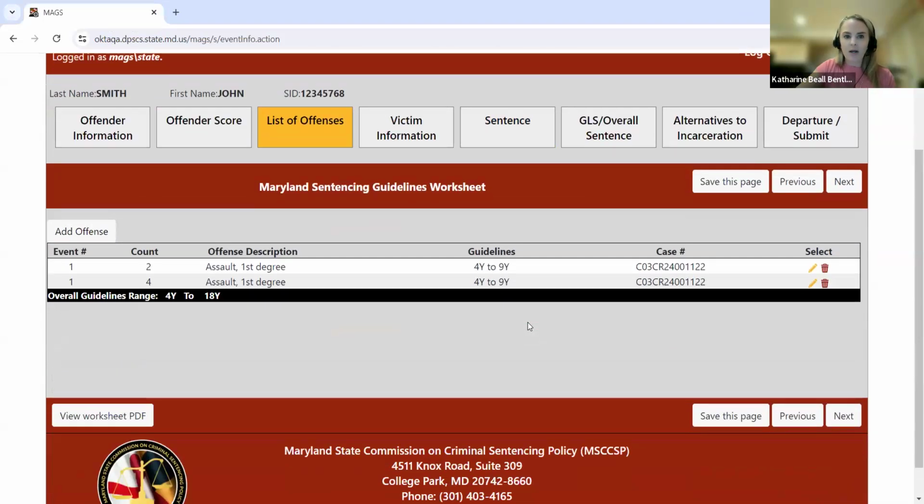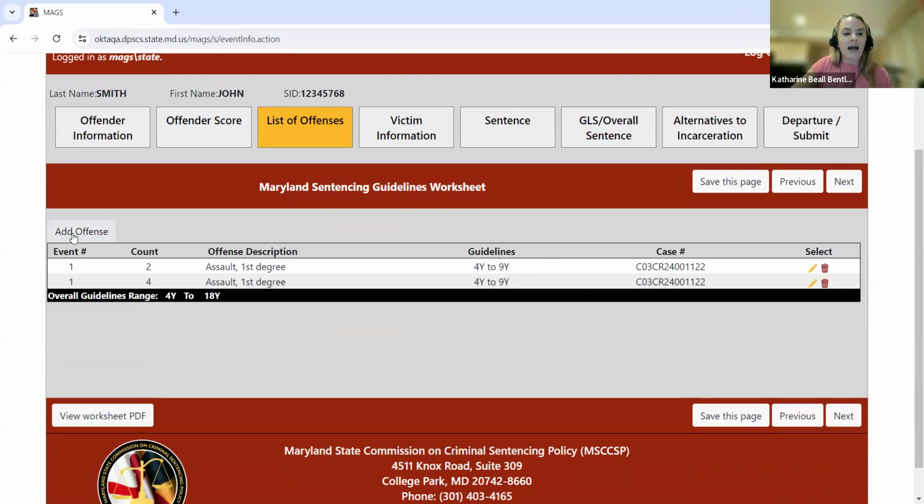Okay, so we can see here I have my 2 adjudicated offenses for criminal event number 1. And we can see that MAGS did stack these upper limits for each offense involving a unique victim correctly, which brings that total overall guidelines range to 4 years to 18 years.